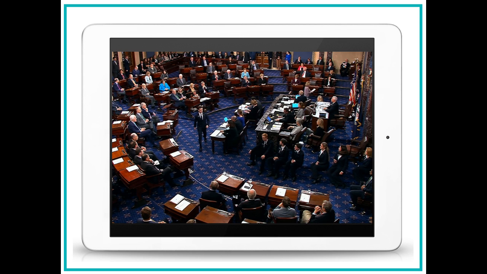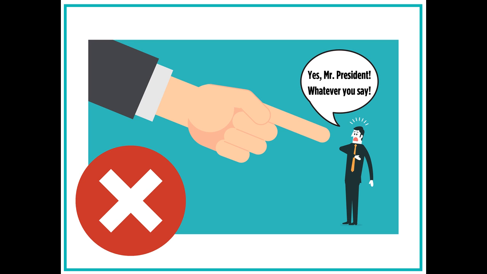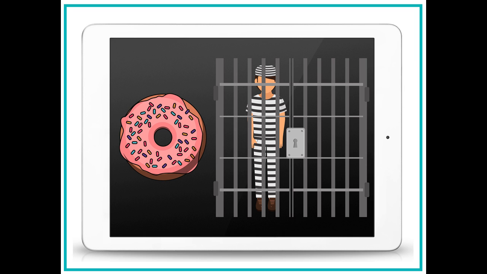Next, users can watch a video of what life is like in a country with checks and balances. In the video, a president tries to pass a law where everyone has to eat a donut at 9 a.m. every day or they go to jail. This law does not get approved by Congress, so it doesn't pass. While the donut law is a silly example, it shows that checks and balances prevent the president from abusing his or her power.